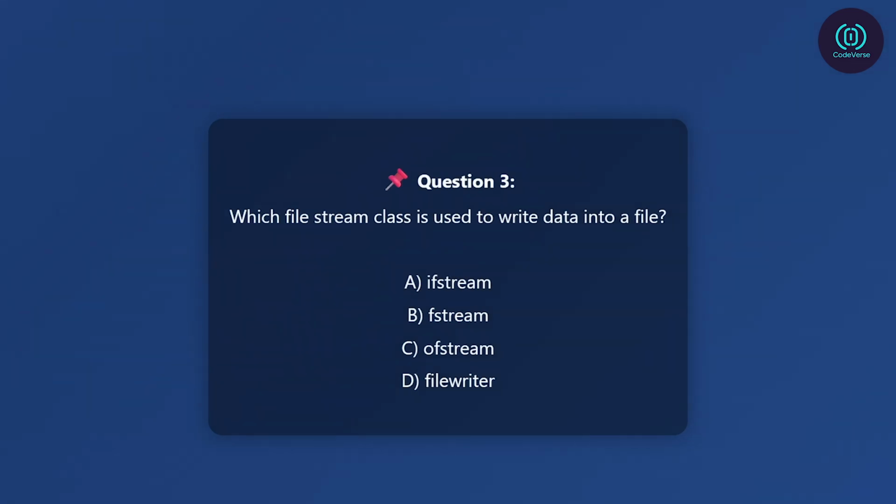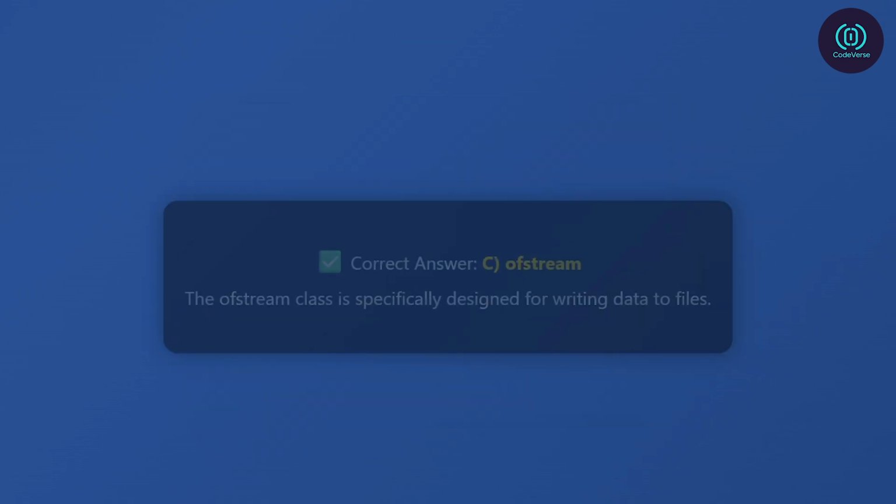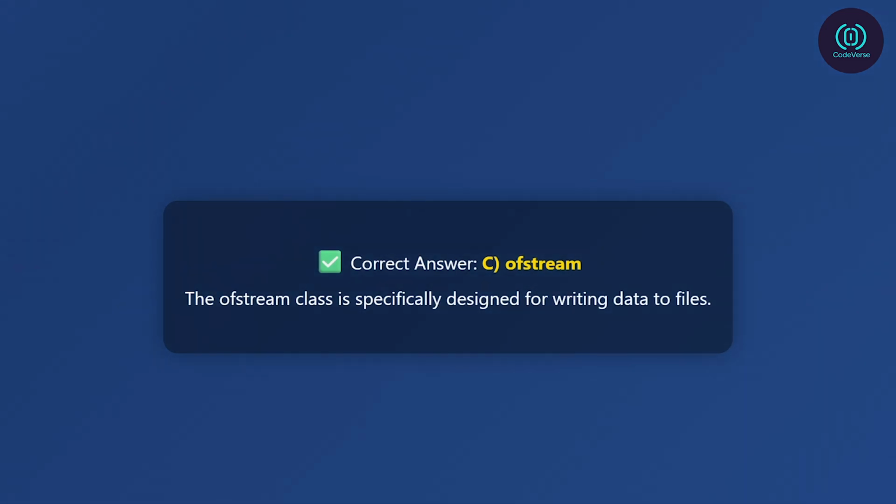Question 3. Which file stream class is used to write data into a file? A. ifstream. B. fstream. C. ofstream. D. filewriter. Got it? Correct answer, C. ofstream. The ofstream class is specifically designed for writing data to files.